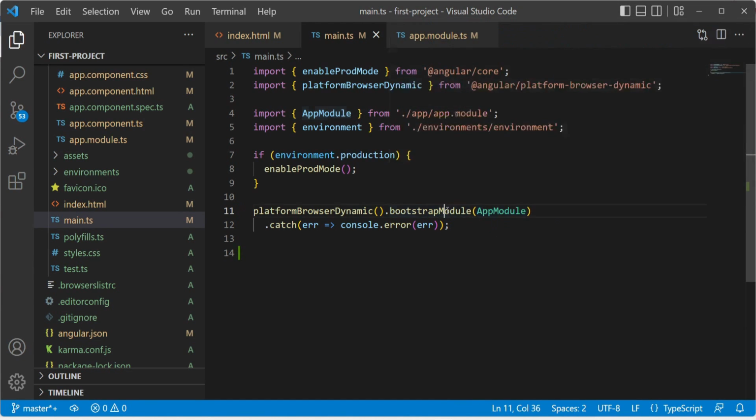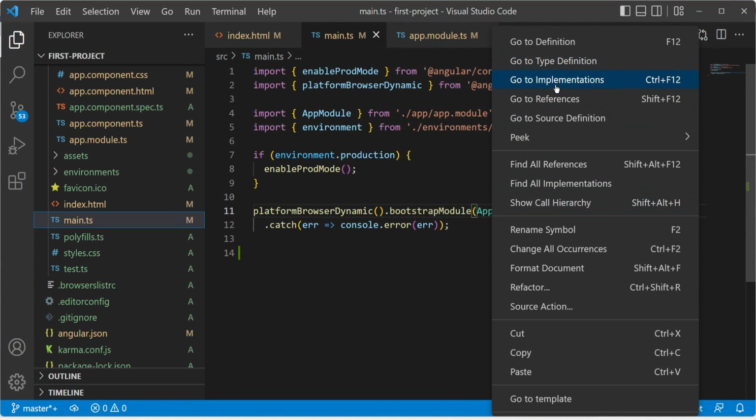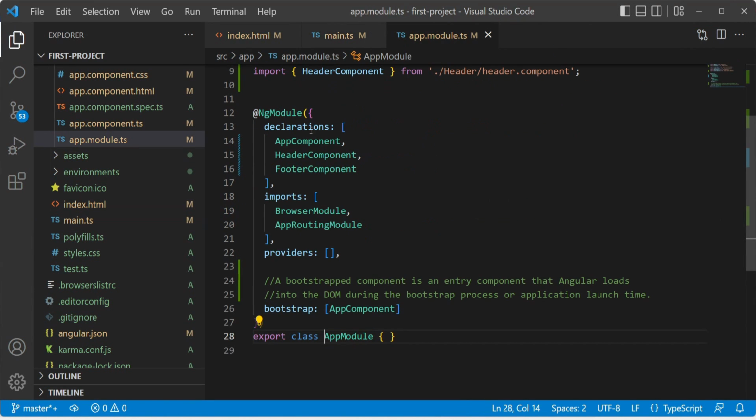Now what is a bootstrapped component? Let's go to the definition of this app module. Here you can see inside a module there can be many components declared like this. Out of these components we can set which will run first. That component name we will put here in front of the bootstrap property. So now this app component is the bootstrapped component.